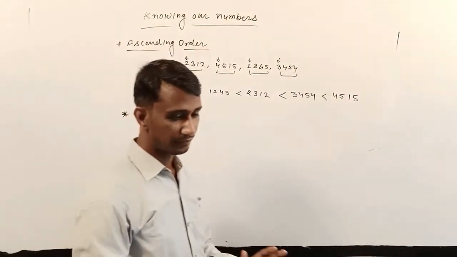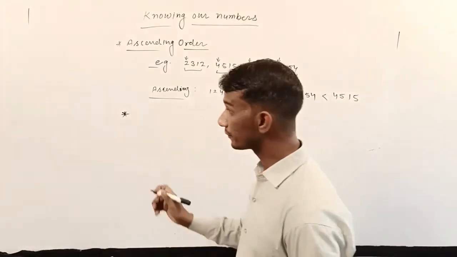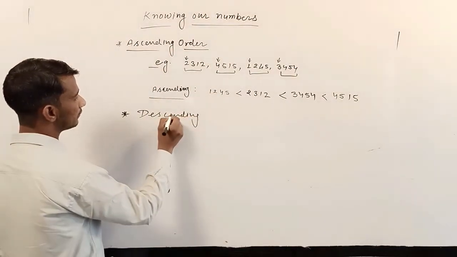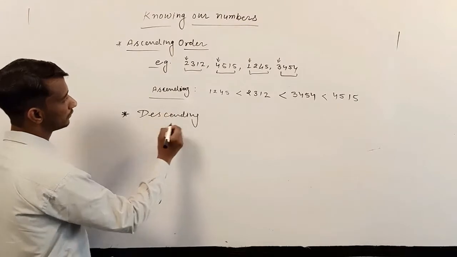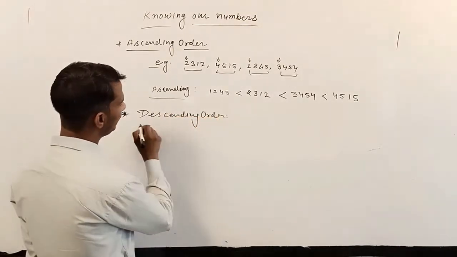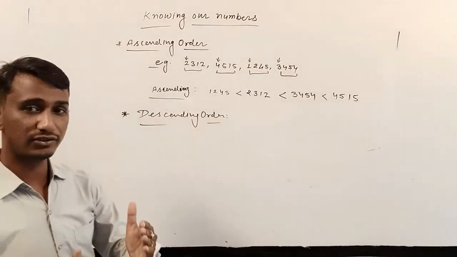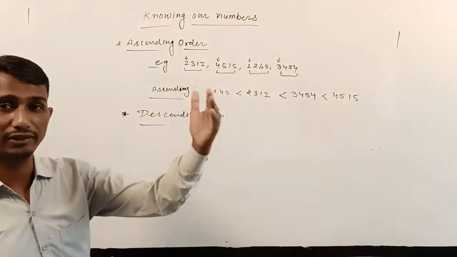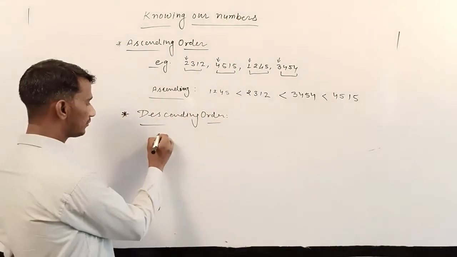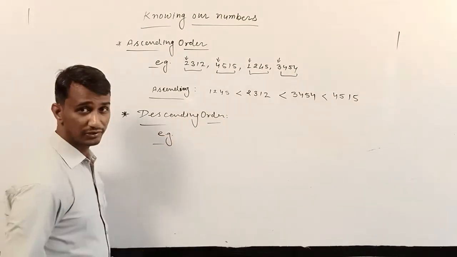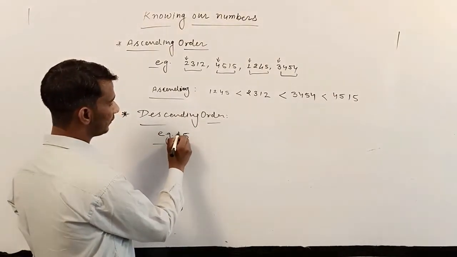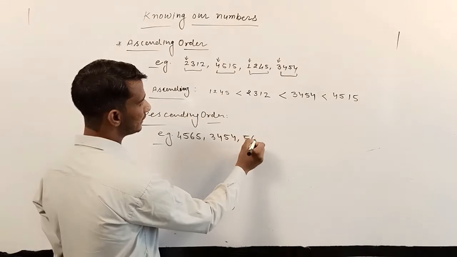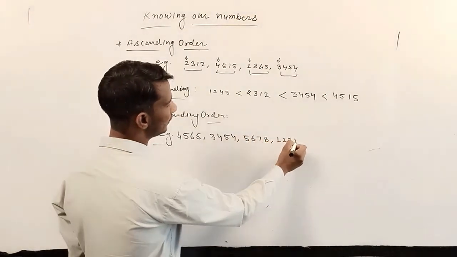How to write descending order? In descending order, we write in this order: from the greatest to the smallest. In this order we write the numbers from the greatest to the smallest. So take the example. Here there are some numbers: 4, 5, 6, 5, 2, 3, 4, 5, 4, 5, 6, 7, 8, 1, 2, 3, 1, 4.